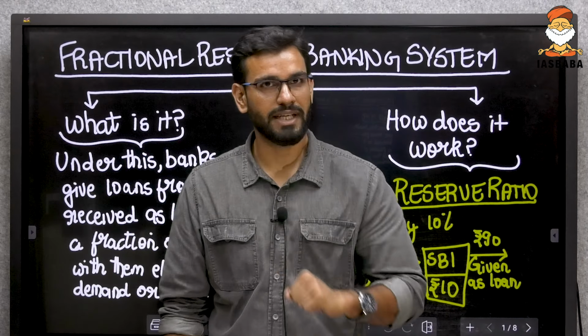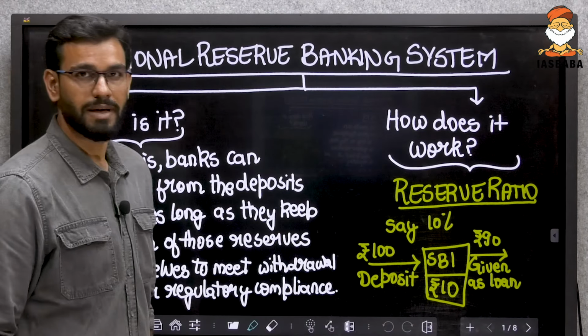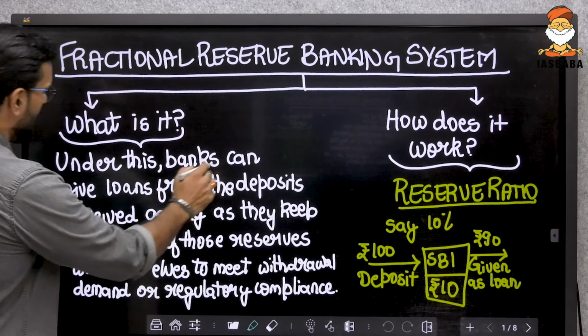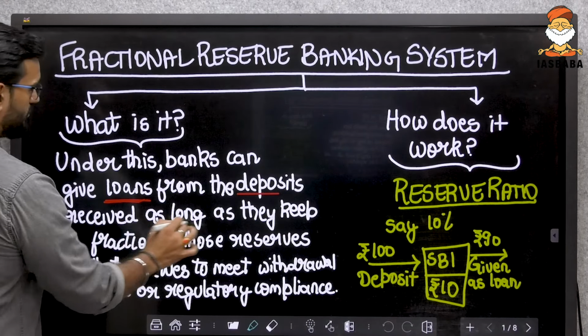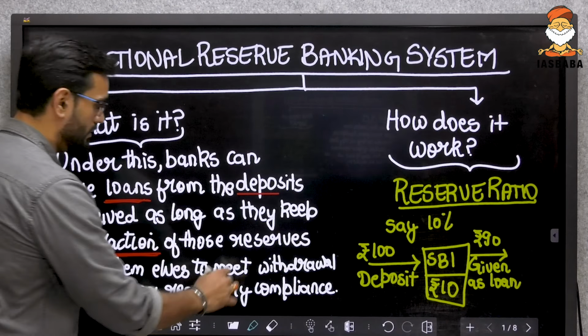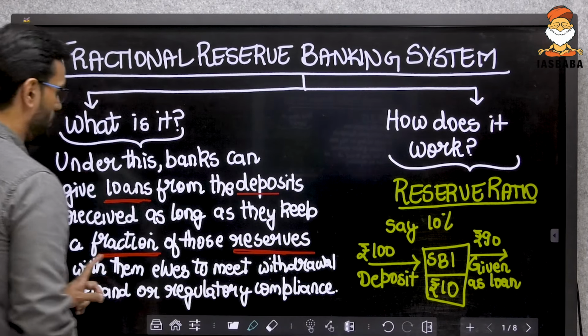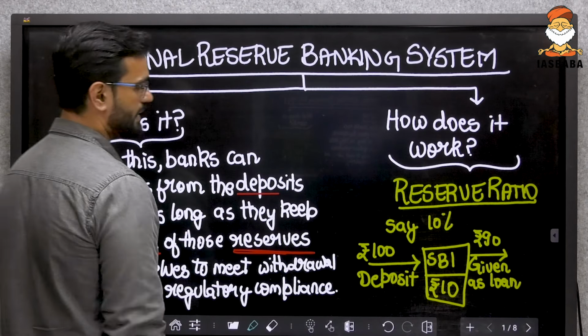So, what is the fractional reserve banking system? Under this system, banks can give loans from the deposits received as long as they keep a fraction of those reserves with themselves to meet withdrawal or regulatory compliance.